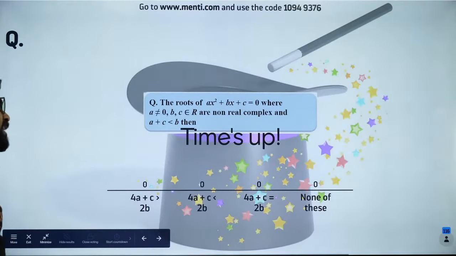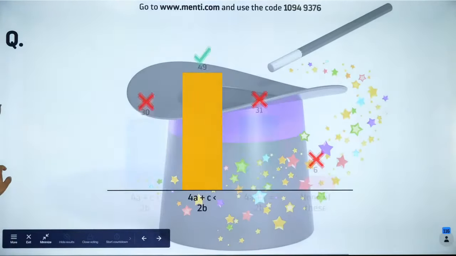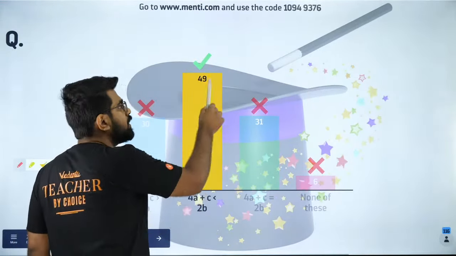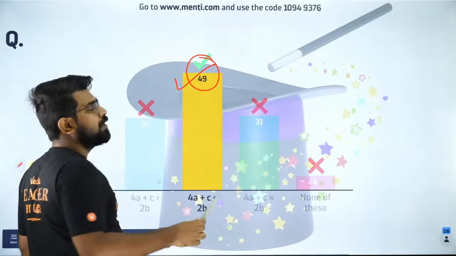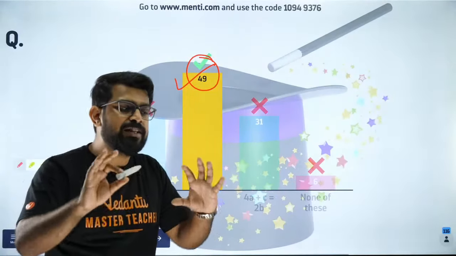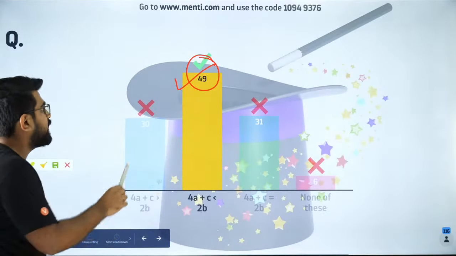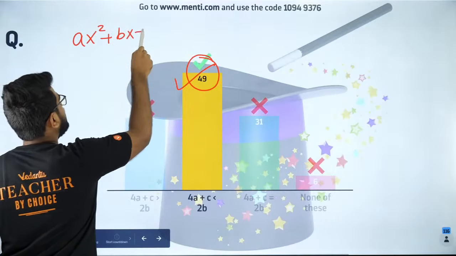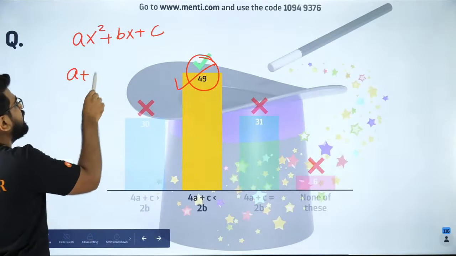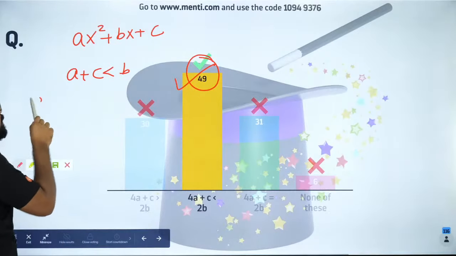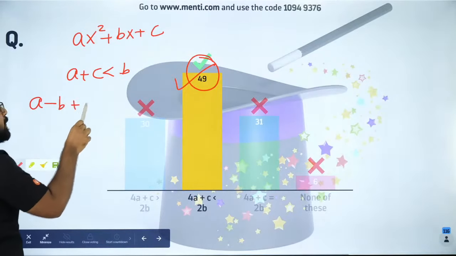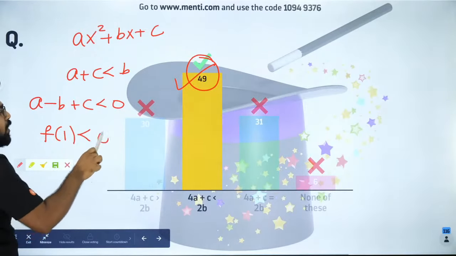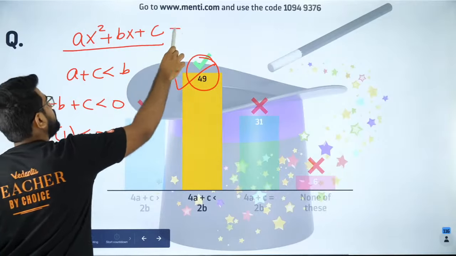And yes, Shakti, you're right. That is fantastic because guys, it is option B which is the right answer. Okay. It is B which is the right answer. So I will explain it. Please listen carefully. This is a nice question. Okay. So what do we have? We have ax square plus bx plus c, and it is given that a plus c is less than b. So can I say, my dear students, it is a minus b plus c is less than 0. So can I say f of 1 is less than 0? If I take this as f of x,